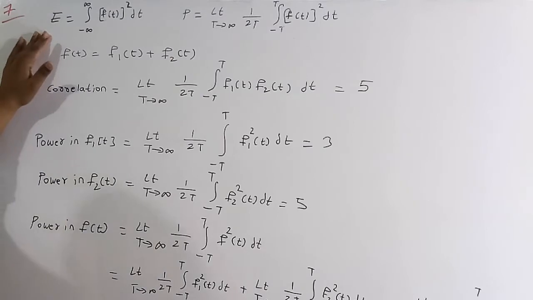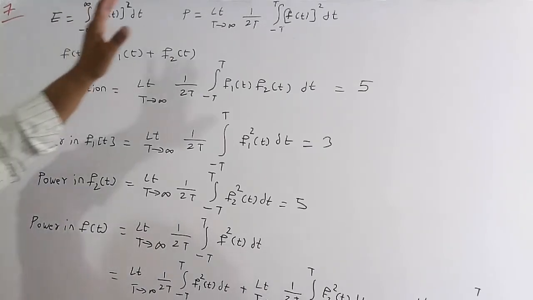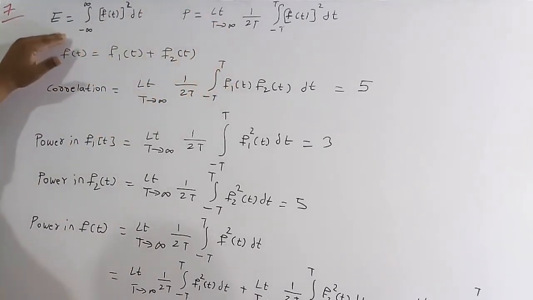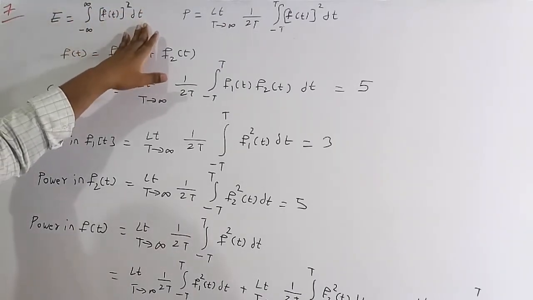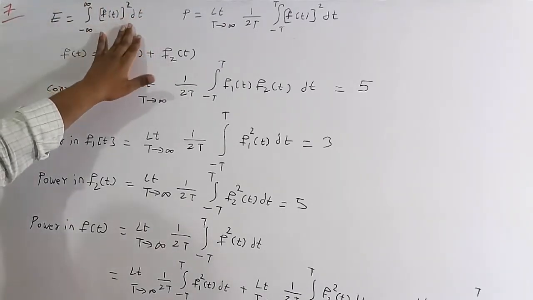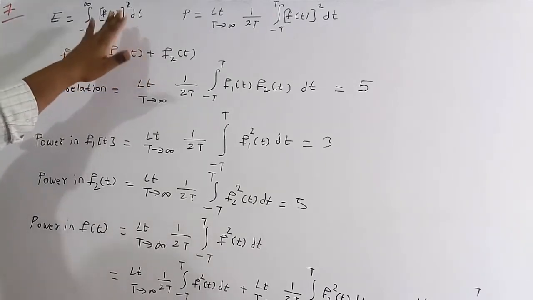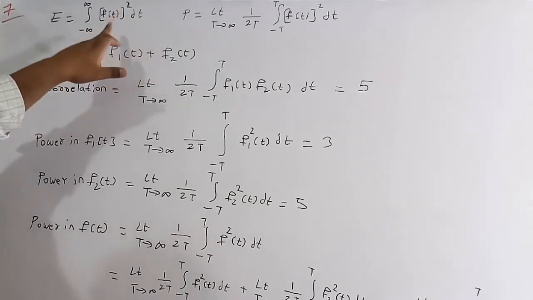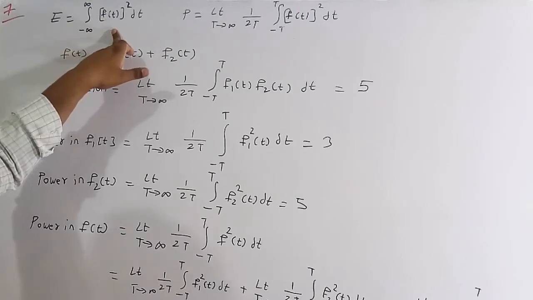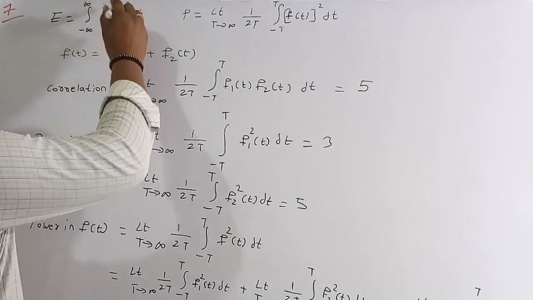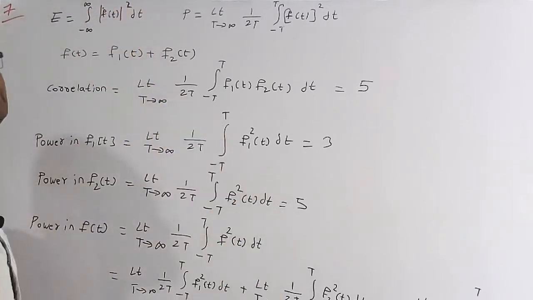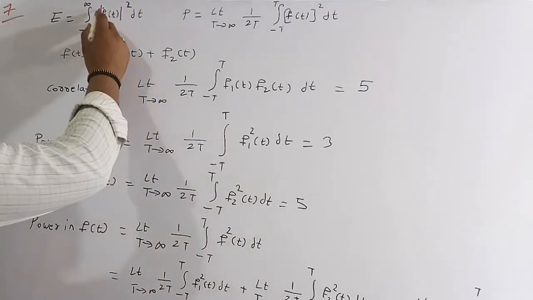For any signal f of t, we need to find the energy and the power expression. The energy is the integration from t equals minus infinity to plus infinity of f of t whole square dt. This is the expression for the energy of any signal. If the signal is a real signal, we use this one. If the signal is a complex signal, then we use the magnitude here. But if we are using real signals, we can use just the bracket.